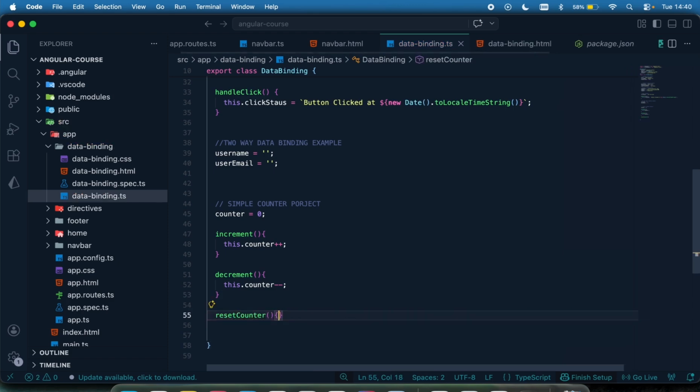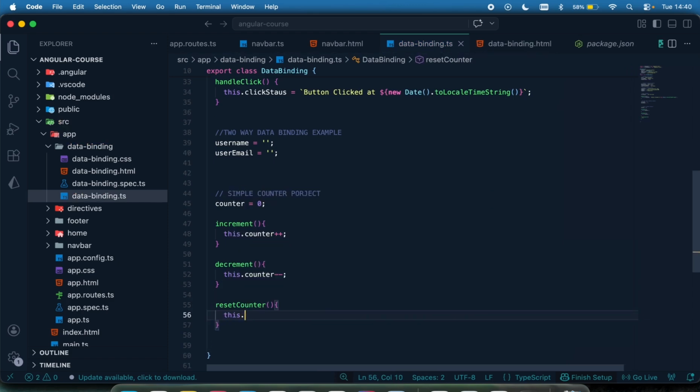That's going to be a function. Again, this is going to clear everything by setting the value to be 0. Okay, so now let's have the template set up like that.